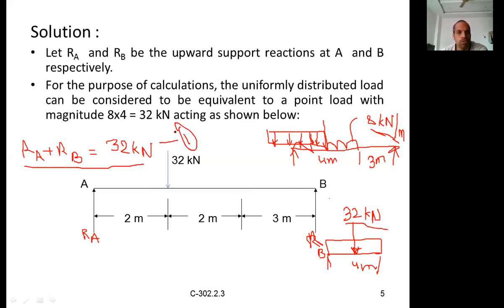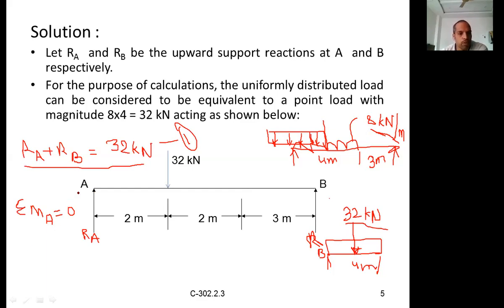So we need one more equation to solve for the unknown reactions at A and B. Right. So what is the other equation? Sum of the moments is equal to 0. Sum of the moments about which point? We can take either A or B, whichever is convenient. But in this case, let us take about A. If you take B or A, both are one and the same. The answer will be the same, as well as the effort required. But if you take any other point, then there will be one more complication: we have to solve two simultaneous equations. So let us take only any one of these points. Let us take about B, A, sorry.